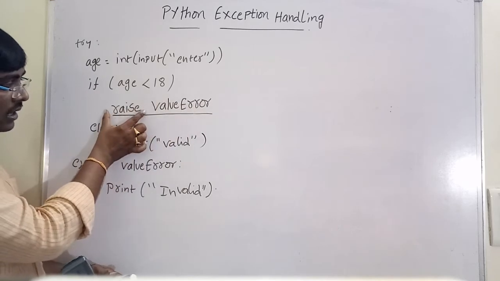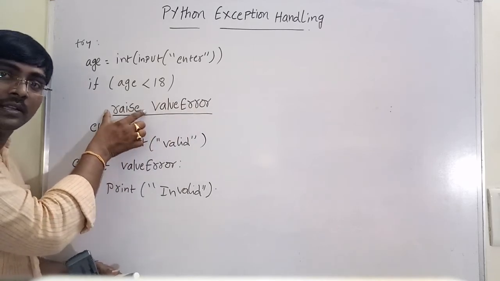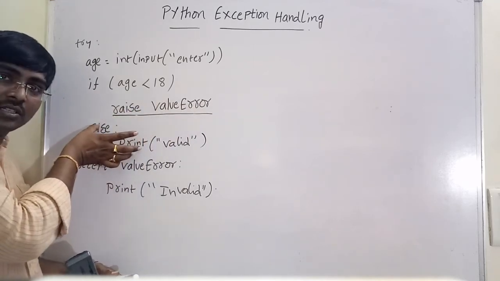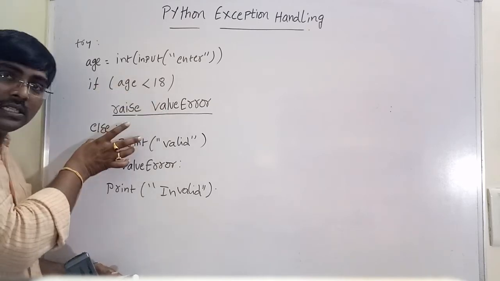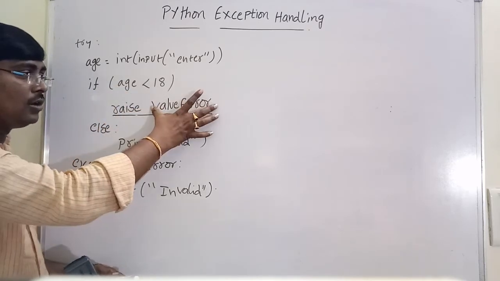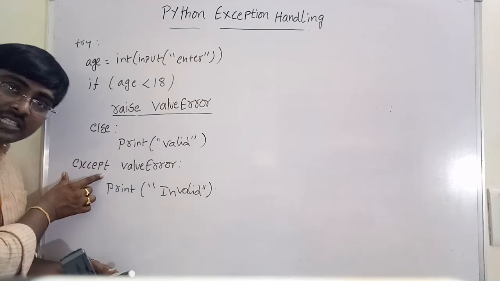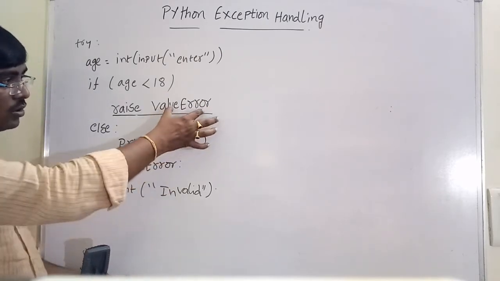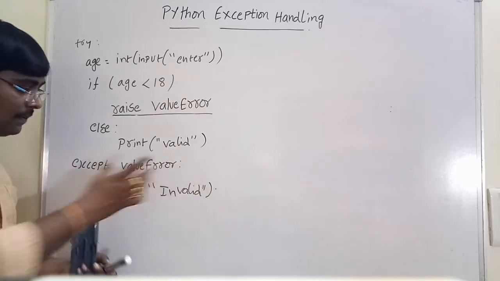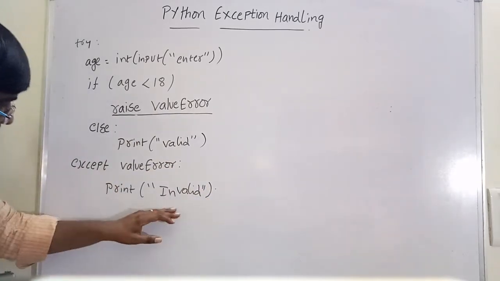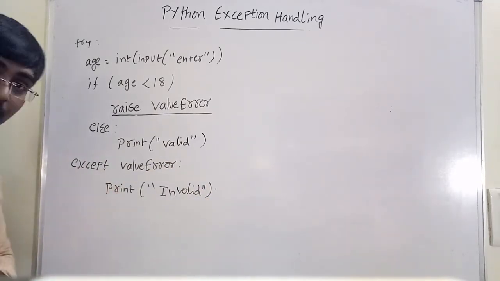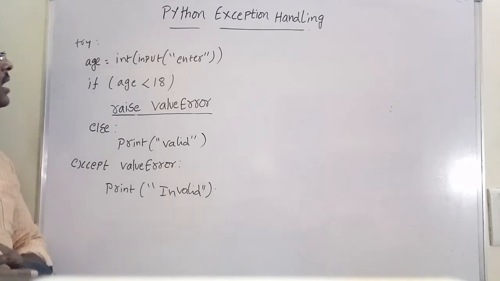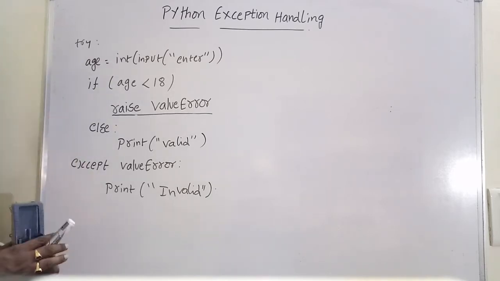Whenever this executes, the else block is not executed. If the condition is true, else is not executed. Raise ValueError, and automatically it goes to the except clause. In the except clause, it checks for ValueError, so both are matched. It prints some invalid message on the screen. This is an exception example.